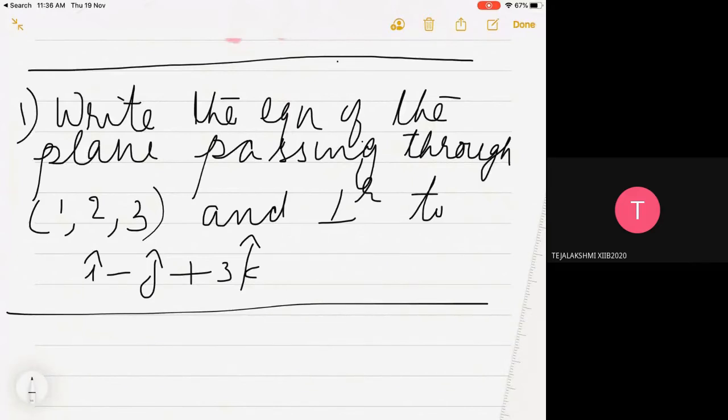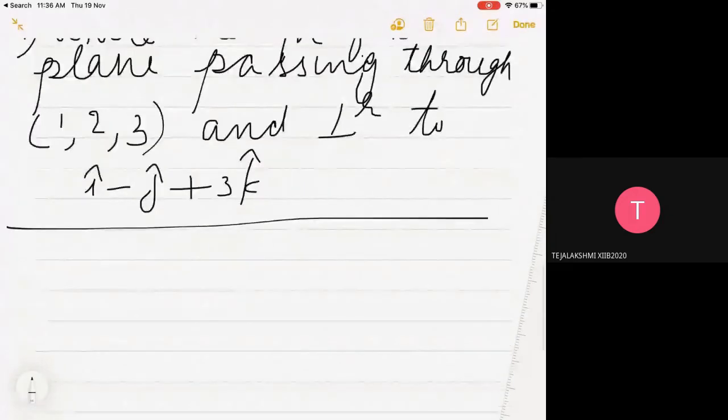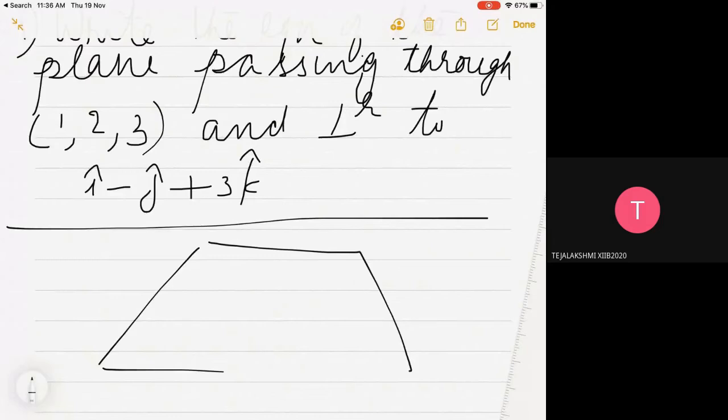So now what to do here is write the equation of the plane passing through the point 1, 2, 3. So we'll be drawing like this. This is the point 1, 2, 3, and it is perpendicular to a vector. This is a normal vector.